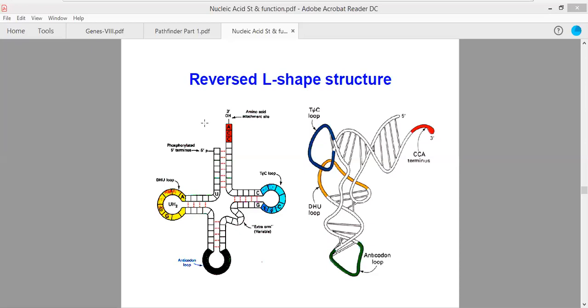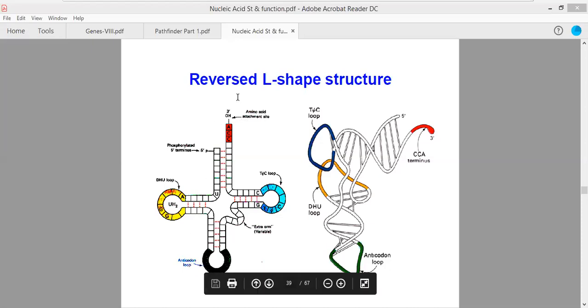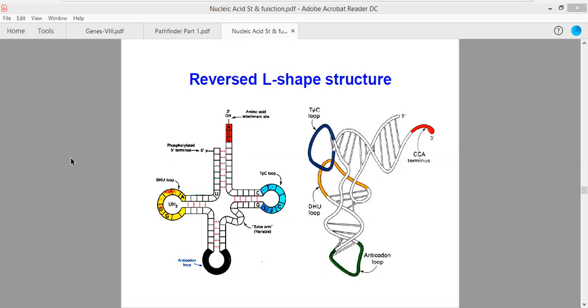Okay. So there is an amino acid attachment site to which the amino acids can get attached, and then there is an anticodon loop. A specific amino acid will get attached in accordance to the anticodon loop, and once the amino acid gets attached, these amino acids will be transferred to the specific site on the ribosome where they will be joined, leading to the biosynthesis of a new polypeptide. So that transfer of amino acid is managed by tRNA, and there is an amino acid attachment arm or site where the amino acid will get attached in accordance to the anticodon loop.